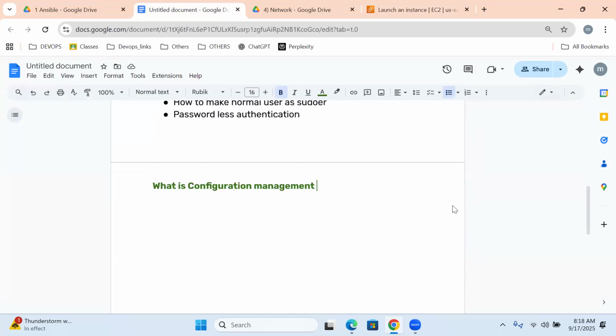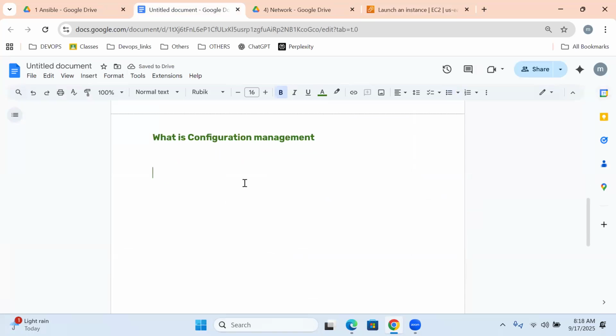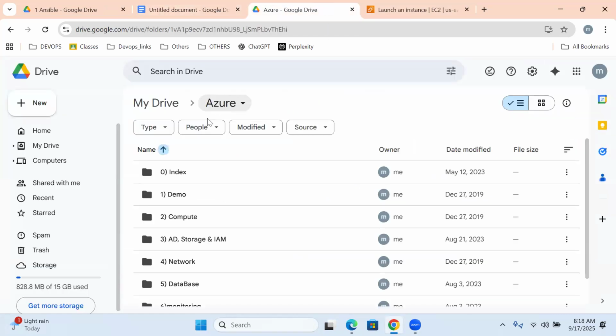Sir, what exactly is configuration management? Sir, we have understood many times what exactly configuration management is, but let us repeat it again.